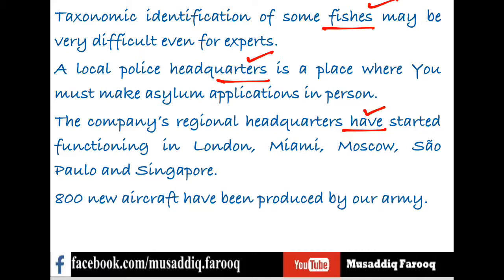Now 800 new aircrafts. No, aircraft, because the plural form for aircraft is also aircraft. But now we are talking about 800 of them. There are many of them, not one of them. 800 new aircraft. So the subject is plural. It must take a plural verb. The verb is have, plural. The sentence is correct. There is no problem here.